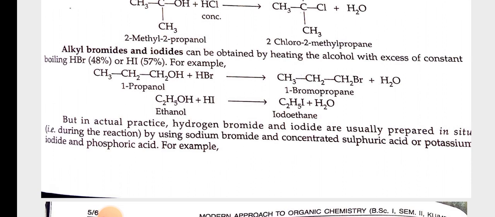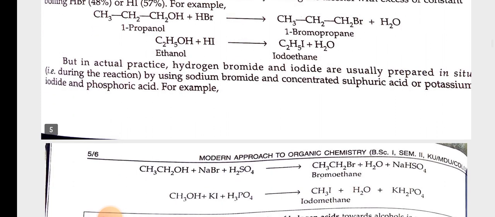Alkyl bromides and iodides can be obtained by heating the alcohol with excess of constant boiling HBr or HI. For example, CH3CH2CH2OH plus HBr gives CH3CH2CH2Br plus H2O, or ethanol plus HI gives iodoethane plus H2O. But in actual practice, hydrogen bromide and iodide are usually prepared in situ by using sodium bromide and concentrated sulfuric acid, or potassium iodide and phosphoric acid.